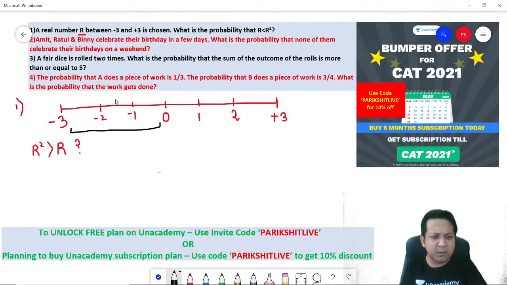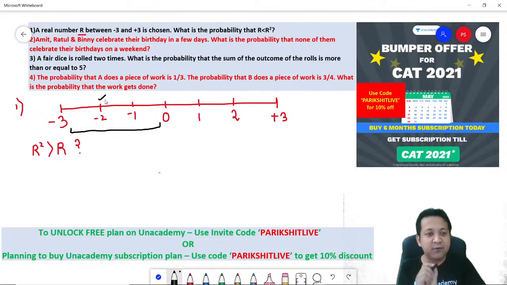Let's say you pick up -2. If you do a square of -2, how much will you get? 4. So can I say, if you are looking at the negative side, r square will always be greater than r? Why? Ask yourself, because the moment you do a square, the negative number becomes a positive number, and positive numbers are always greater than negative numbers.